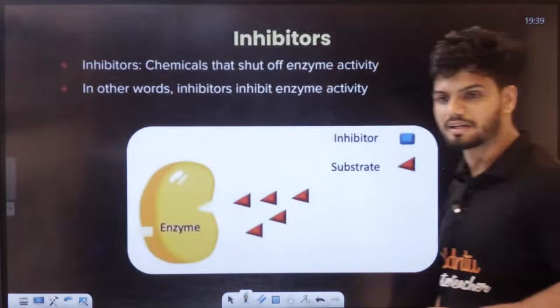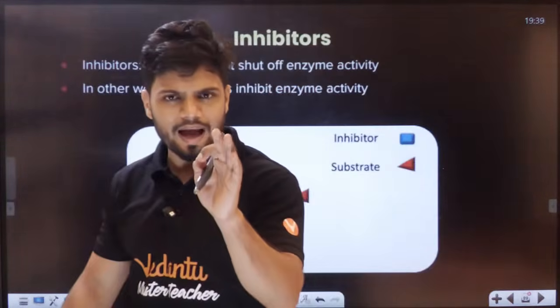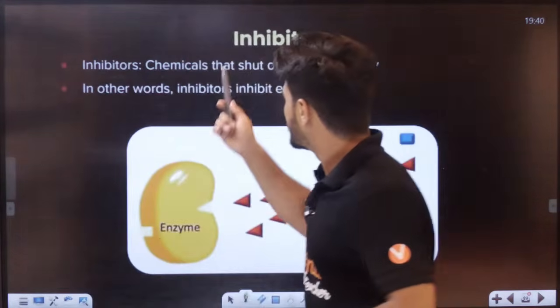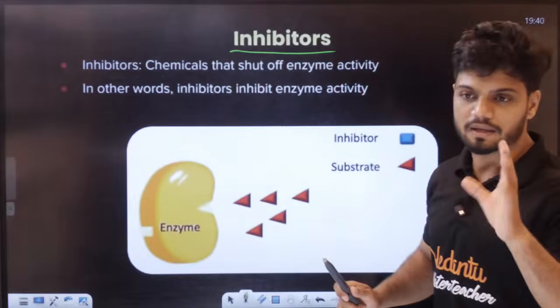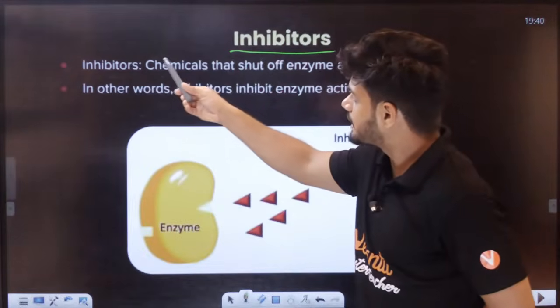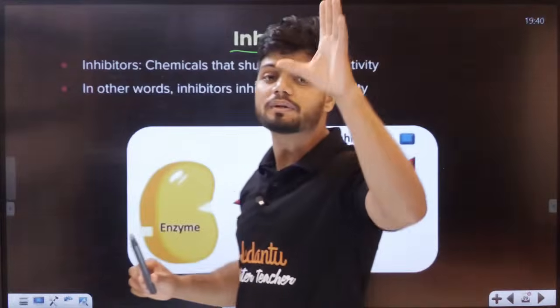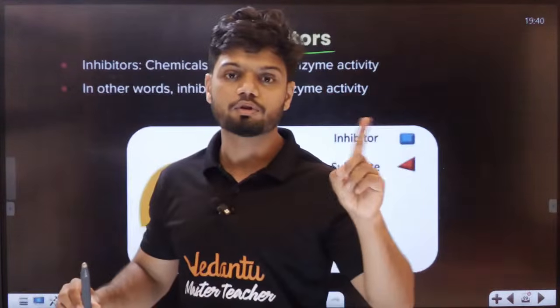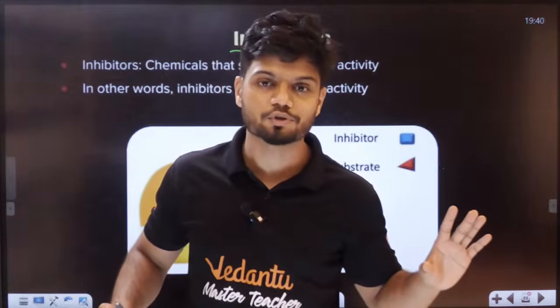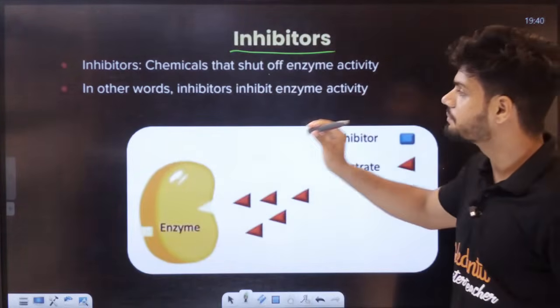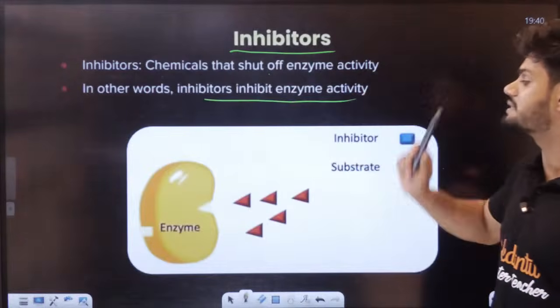Okay, students. Now I'll teach you what inhibitors are. Let's start inhibitors, students. Inhibitors are very simple. I will show you animations and I'll teach you inhibitors. Animation time. First of all, students, what are inhibitors? Inhibitors are chemicals that shut off enzyme activity. They will stop the enzyme activity completely. They're like, enzyme, no entry. No entry for the enzyme here. So, chemicals that shut down the enzyme activity. In other words, inhibitors can inhibit the enzyme activity.